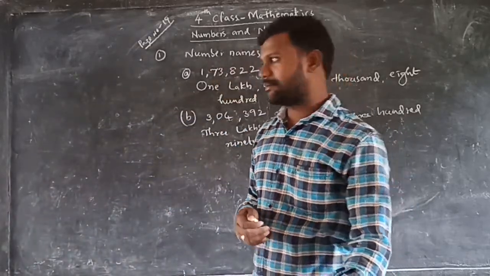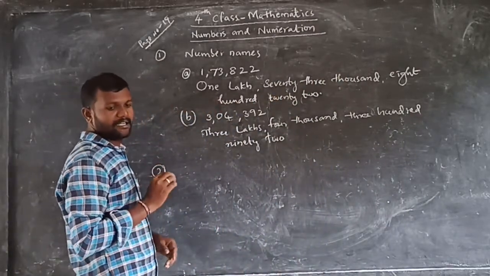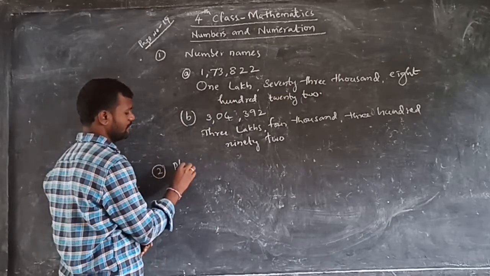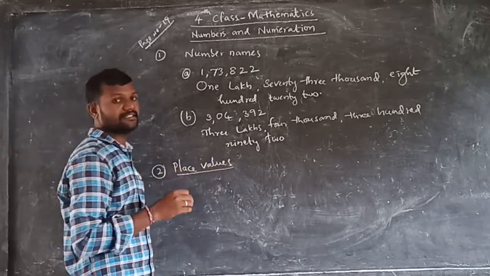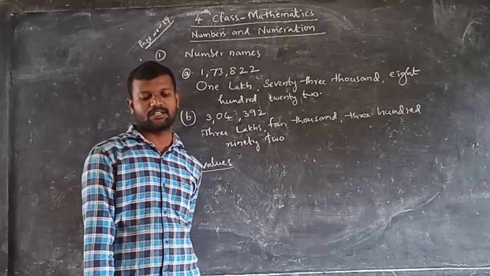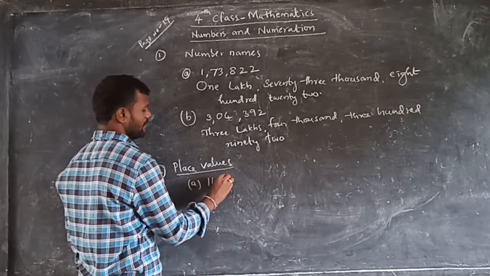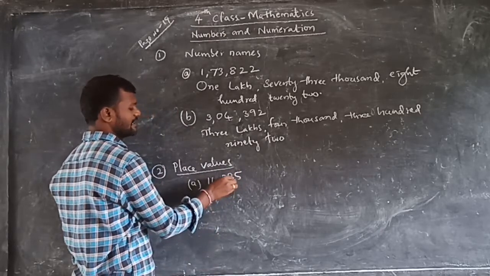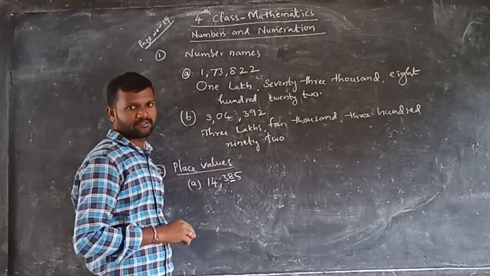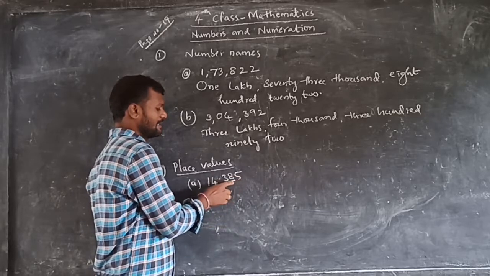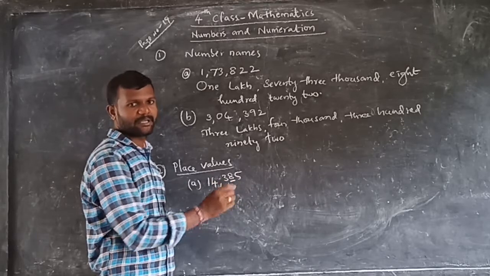Okay. Now second bit. What is the second bit in this exercise? Write the place values of the colored digit. Place values of which digits? Colored digit. So if you observe the textbook, the first problem is what? 14,385. So 8 is colored there. So first to write the place values, what we have to do? Ones, tens. So 8 is in which place? Tens place. 8 tens are how much? 80. That is the place value.